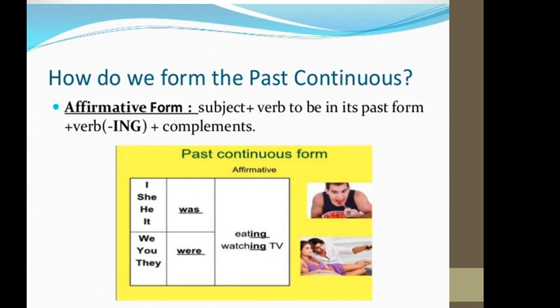So subject plus to be means was or were, plus verb plus ing plus complements. I, she, he, it come with was. We, you, they come with were. I was eating, she was watching TV, he was eating. We were eating, you were watching TV, they were watching TV, like that. Understand? This is past continuous form.